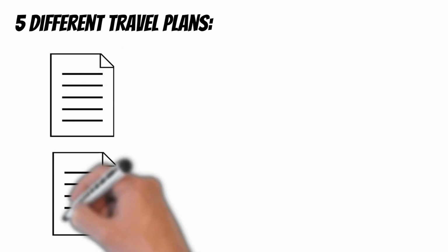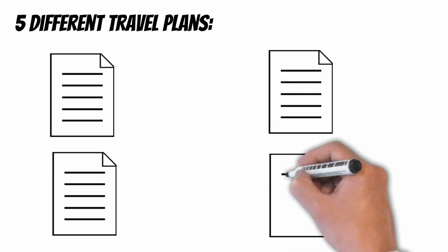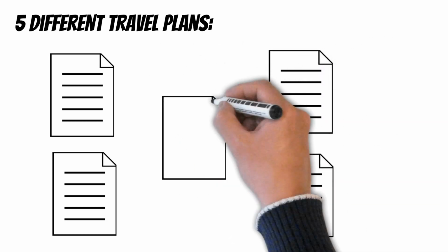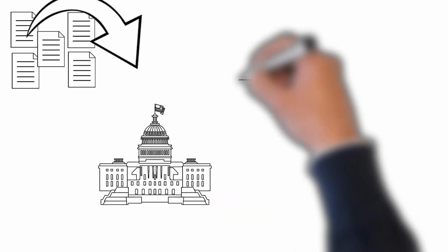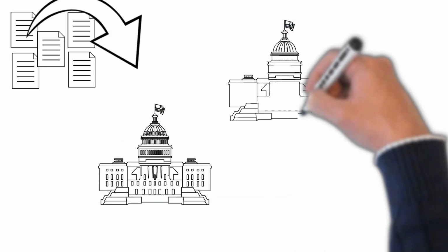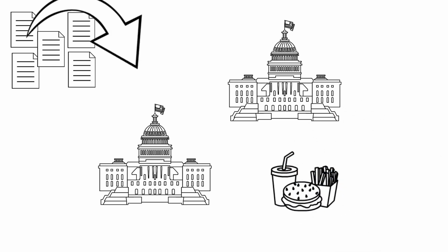Now, these travel plans might have some text, but they also might have some pictures of places or objects that these people want to see on their trip. Let's take a look at the first document. The first document will mention the US Capitol twice, and it will also mention fast food, hamburgers, once. Since this document mentioned Capitol twice and fast food, we will label it as USA.